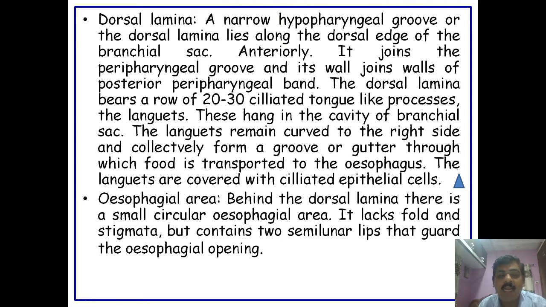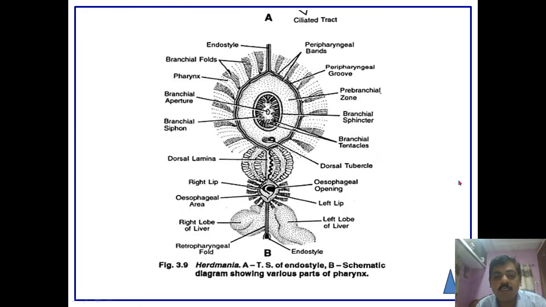So the dorsal lamina has 20 to 30 ciliated tongue-like processes called languets, which remain curved to the right side, forming a gutter through which food is transported towards the esophagus.